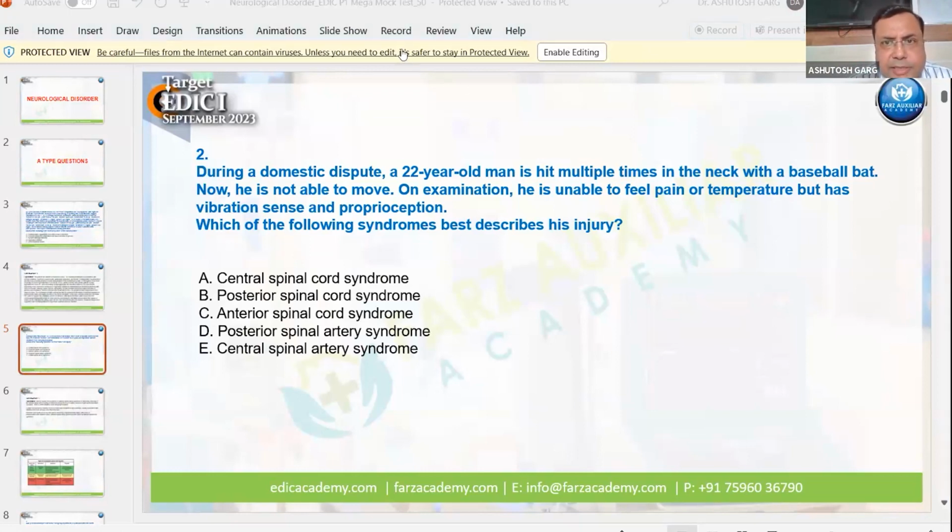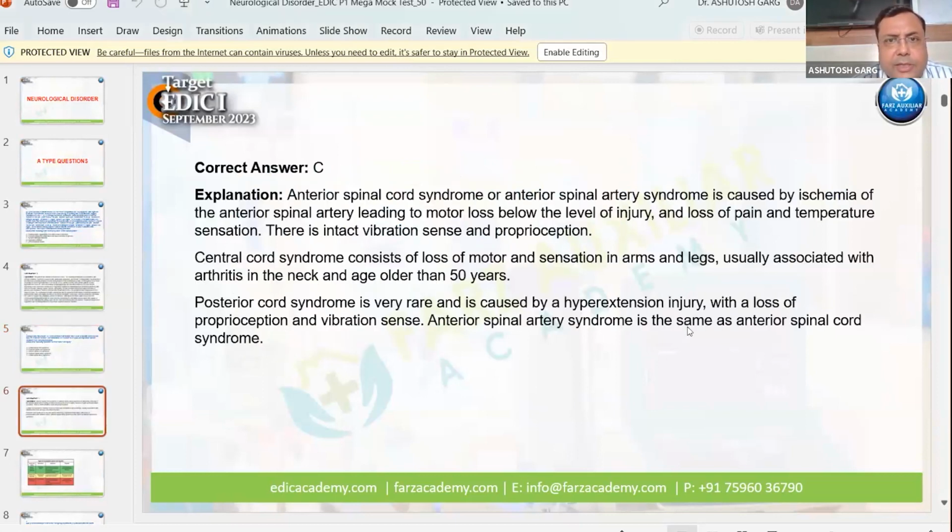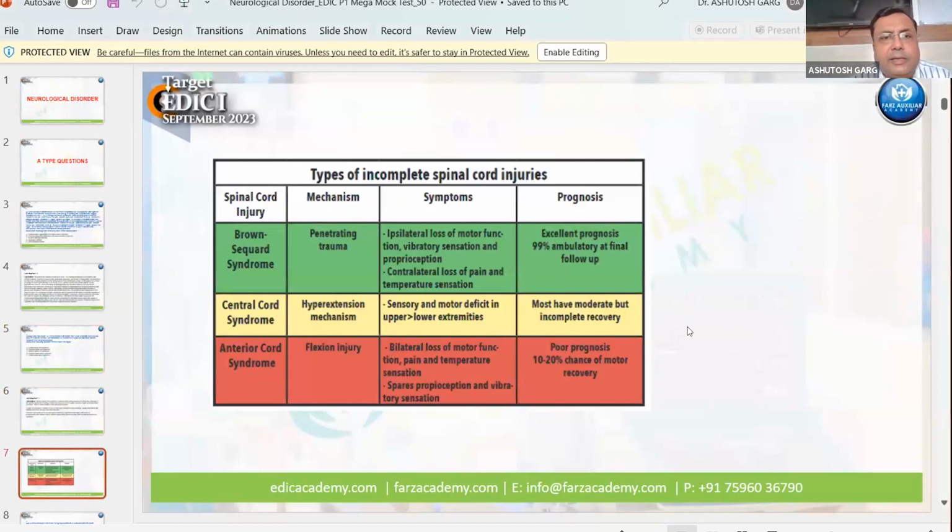So option C, okay, anterior spinal cord syndrome. Basically, this understanding of neuroanatomy will help you in this case. This is an incomplete spinal cord injury. There are three types of spinal cord injury.